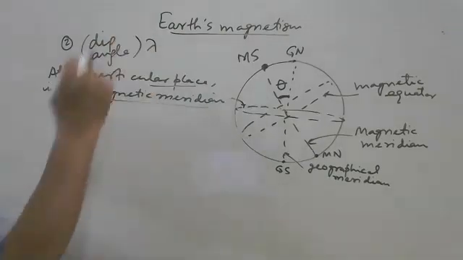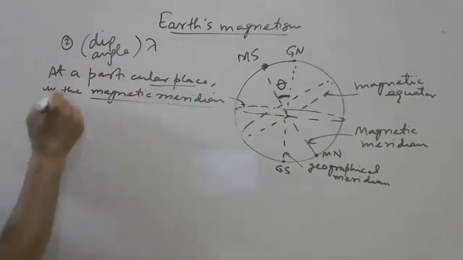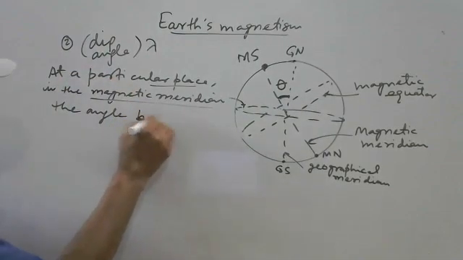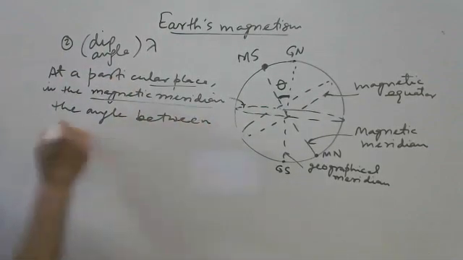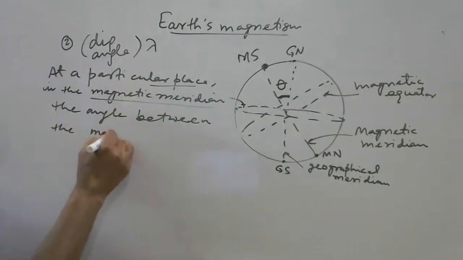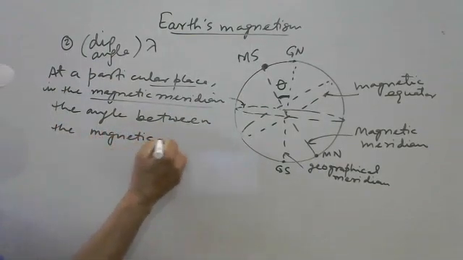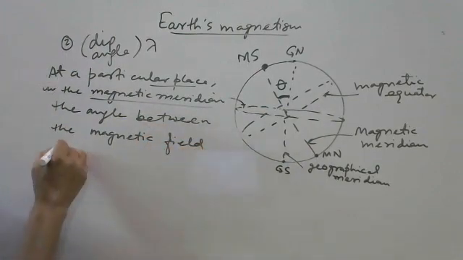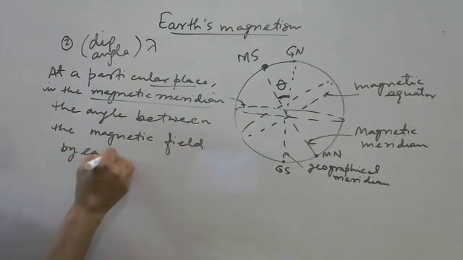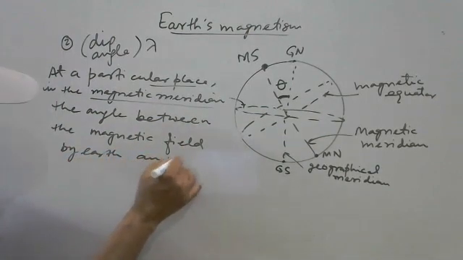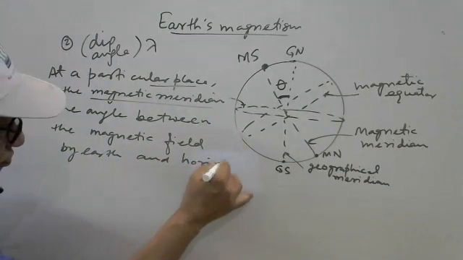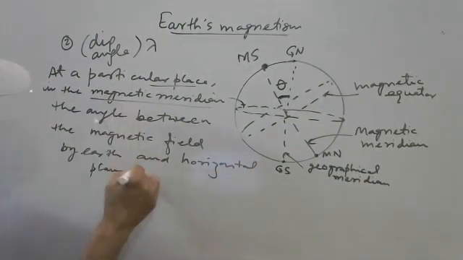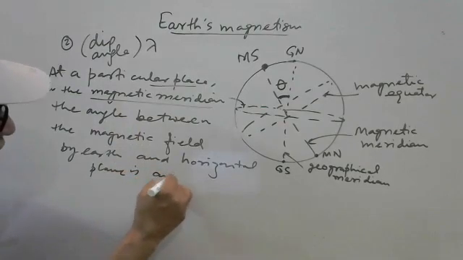At a particular place in magnetic meridian, the angle between the magnetic field by the earth and the horizontal plane, this angle is called angle of dip.